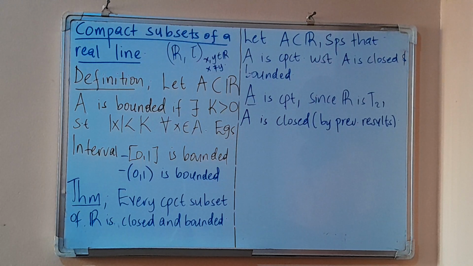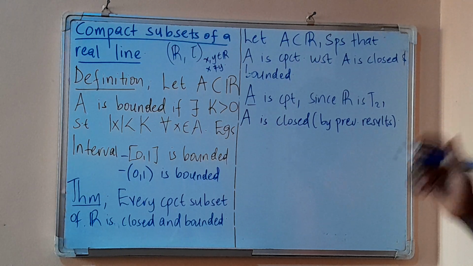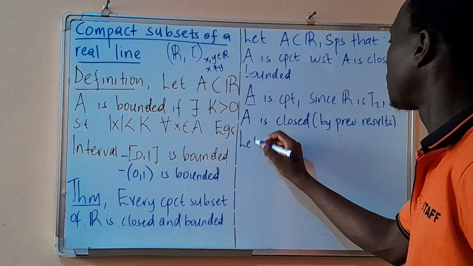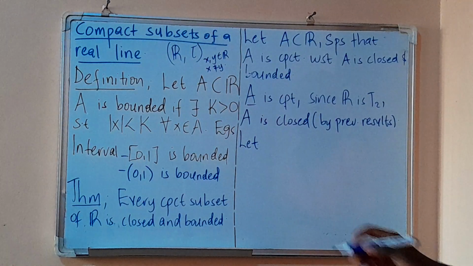So what do we know? Let us first construct an arbitrary open cover of R. We want to show that A is bounded.